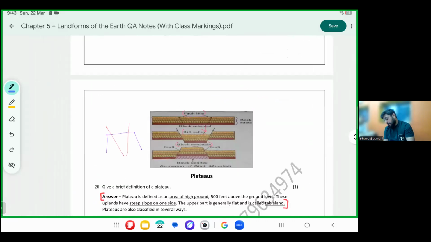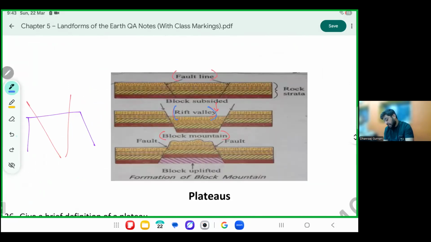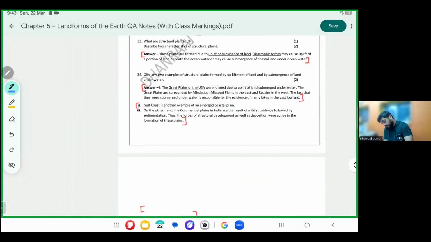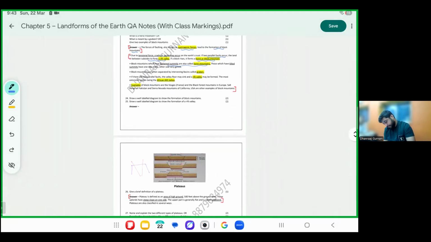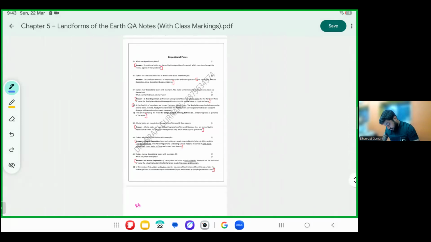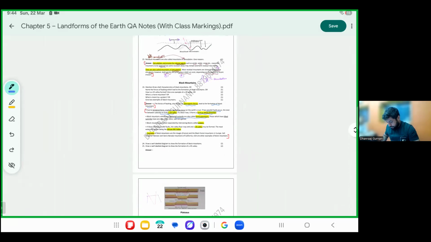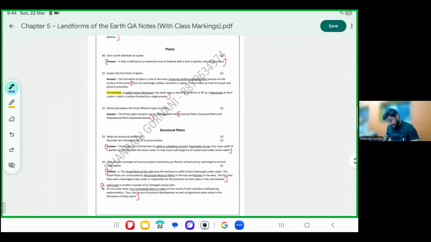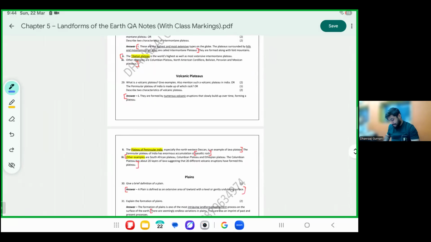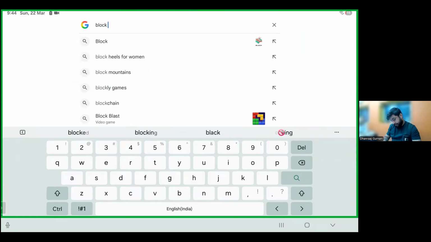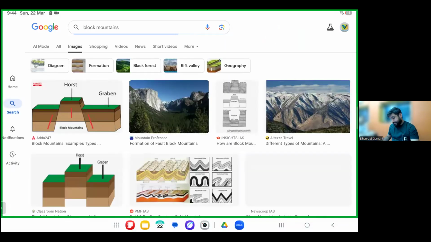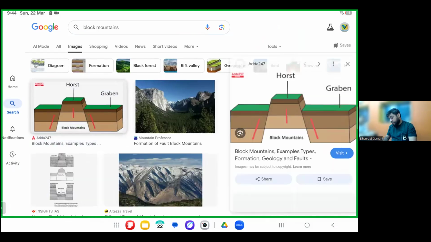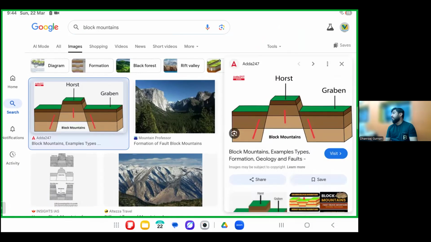Please look at this photo. If the area goes down, it is a rift valley. If the area comes up, it's called a block mountain or a horst.